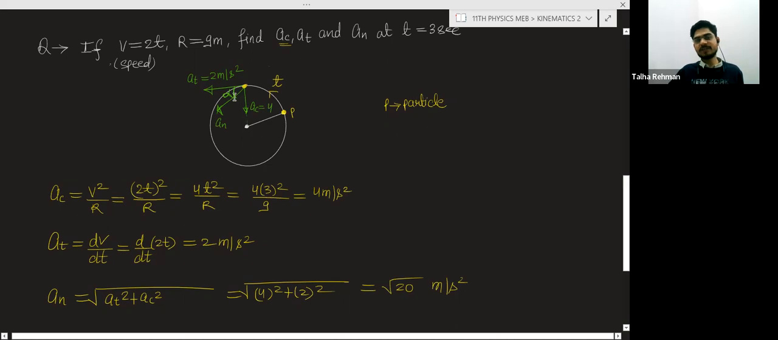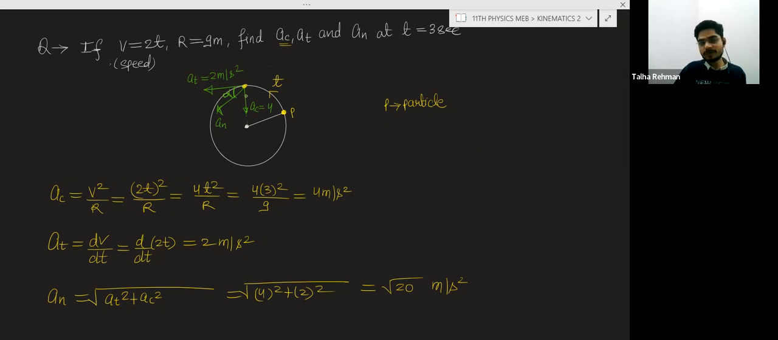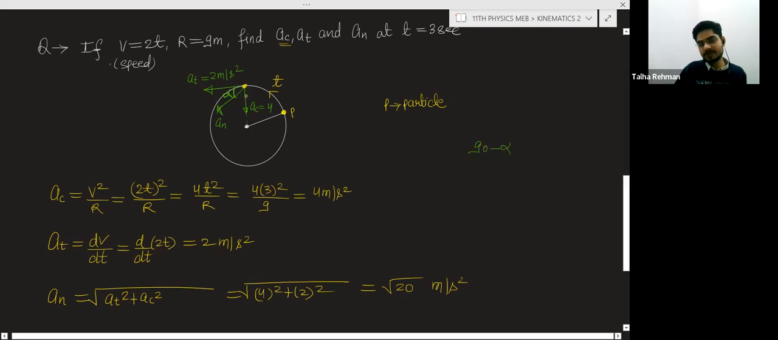This alpha is the angle of the resultant acceleration with the tangential acceleration. If they are asking the angle with the centripetal acceleration, simply what you have to do is 90 minus alpha, because the angle is 90.